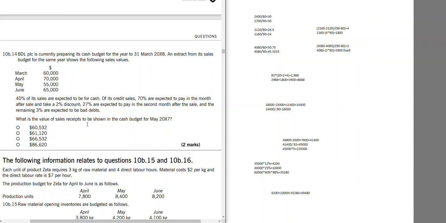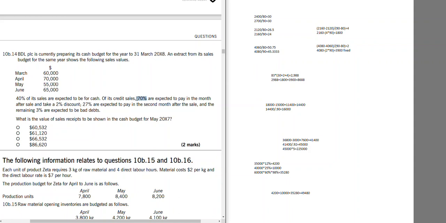What is the value of sales receipt to be shown in cash budget for May? So only May. BRL PLC is currently preparing a cash budget for the year 31st March. An extract from its sales budget for same year shows the following sales: March, April, June. 40% of its sales are budgeted to be for cash. Of its credit sales, 70%. See, 70%, 40% becomes 110%, but remember it says of its credit sales, which means 60%, 70%.